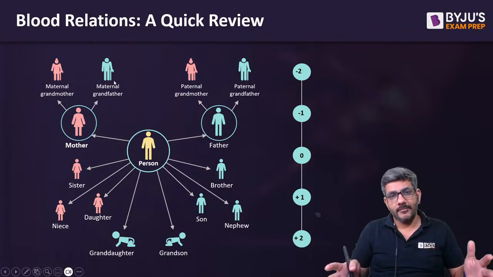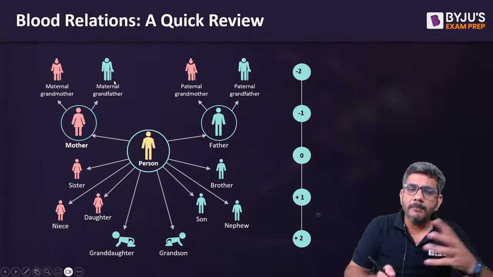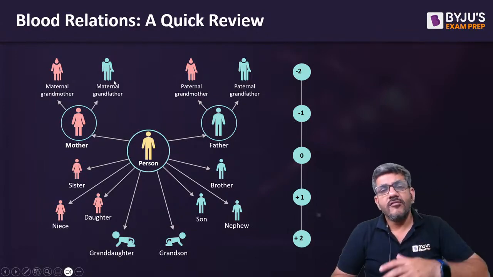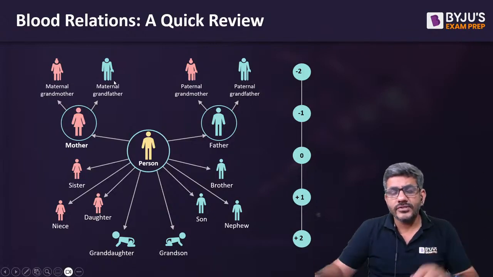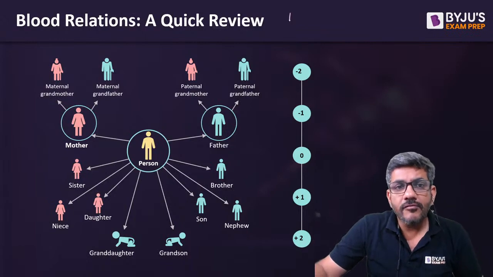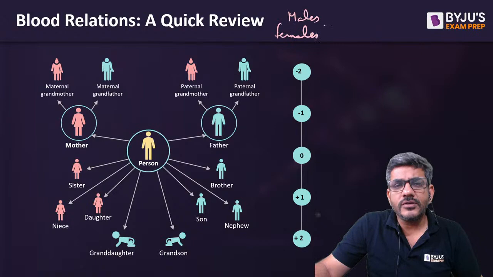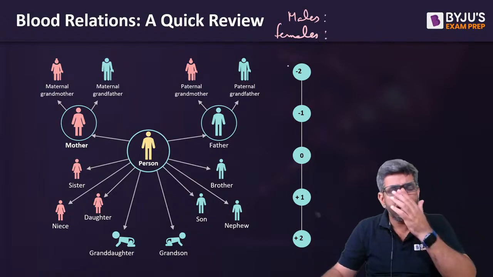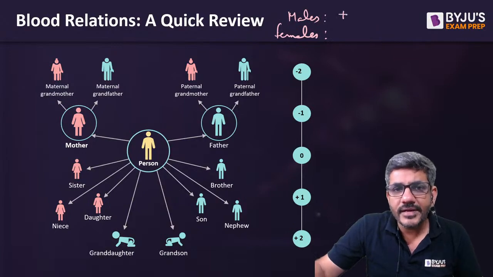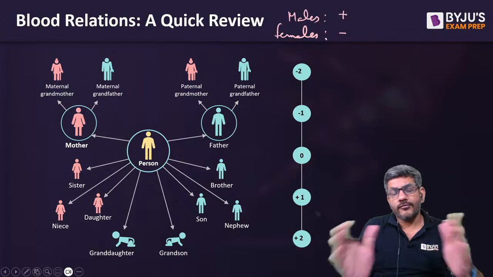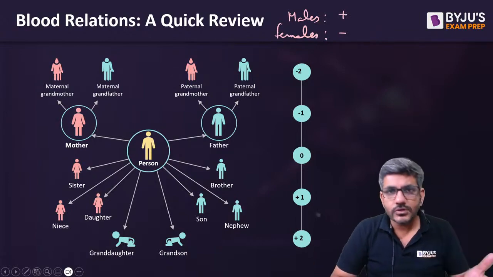We make a chart, right? So we use some symbols to represent who is the father of whom, who is the mother of whom, something like this. So normally, first of all, we use a symbol for males and females, right? Since my childhood days, when I did these questions, I have been using a plus sign to represent a male, a minus sign to represent a female. Of course, you can choose any symbols of your choice as well.